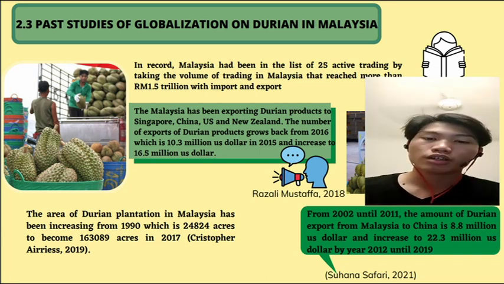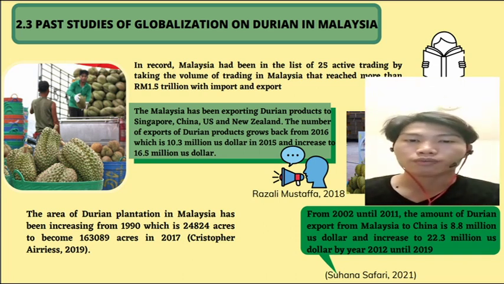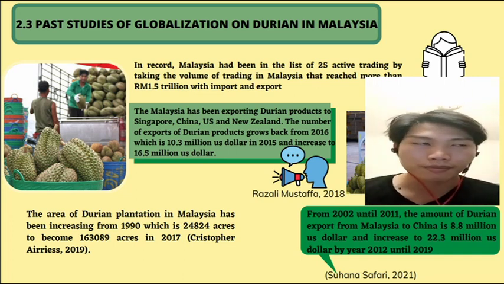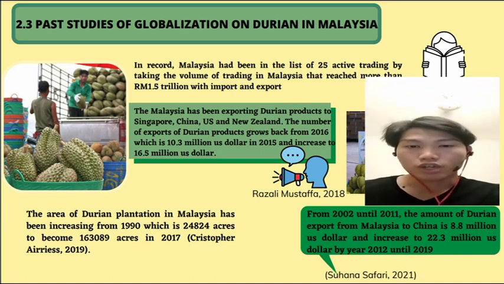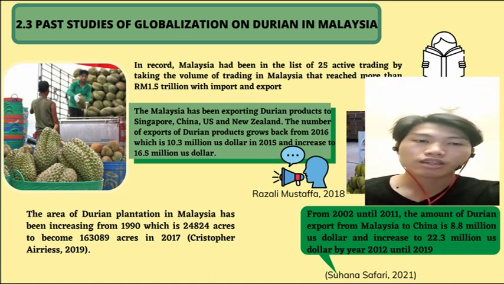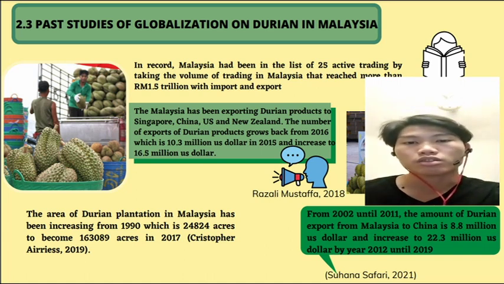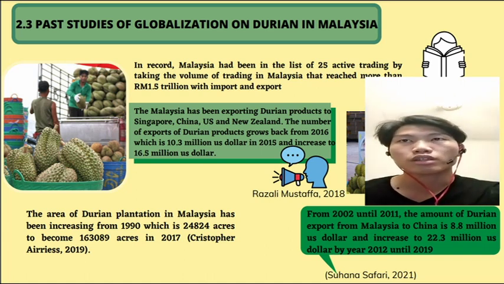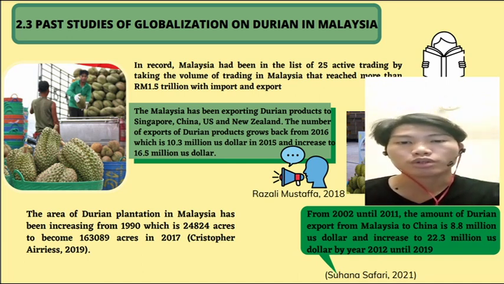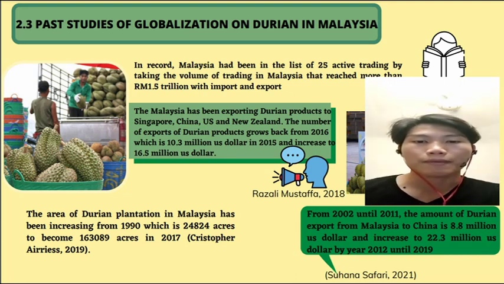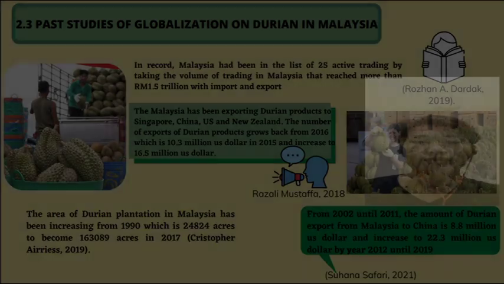From her research from 2002 until 2011, the amount of durian export from Malaysia to China alone is 8.8 million US dollars, and it has always been increasing to 2.3 million US dollars by 2012 until 2019. That's all for me. Thank you.